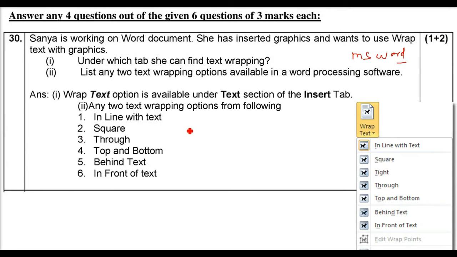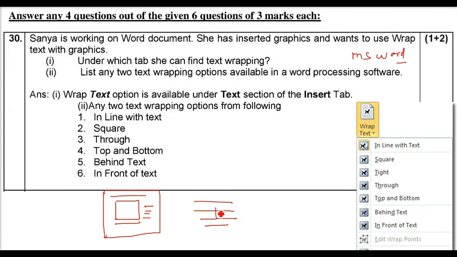So wrap text, what is this? For example, if you have a Word document and you have inserted a picture, this picture will be somewhere where you are going to type the text. How this text will be typed around it is the wrapping, that is text wrapping. You may want the image to be there and text only at the top and bottom. Sometimes you want the image to be seen only at the back. So this is all text wrapping: in line with text, square, tight, through, top and bottom, behind text, in front of text. All these are the text wrapping functions available.